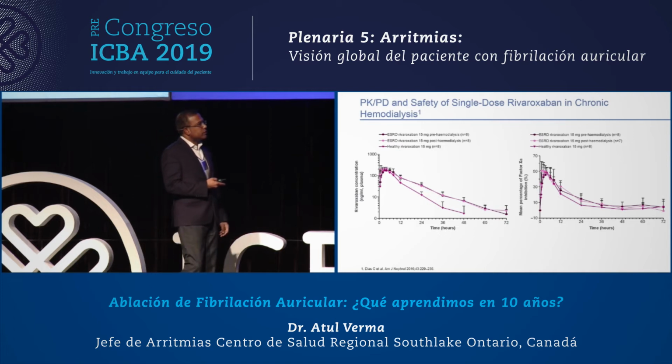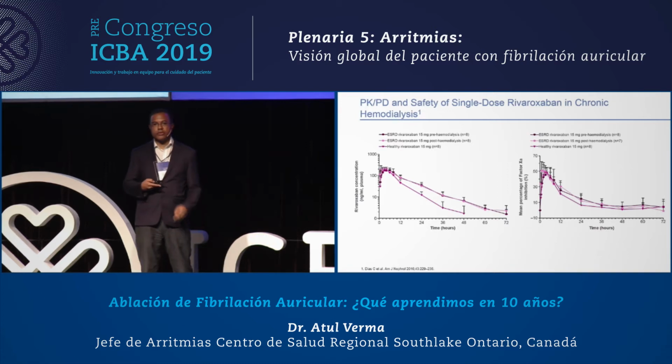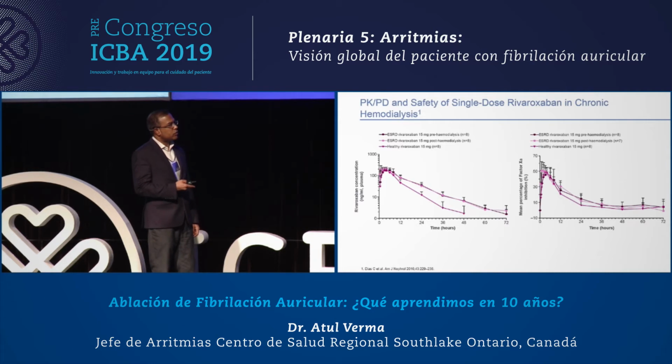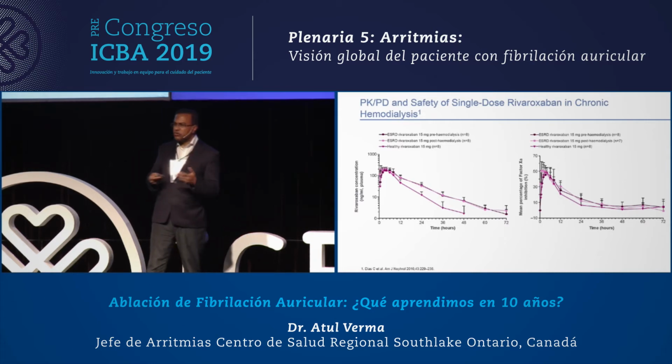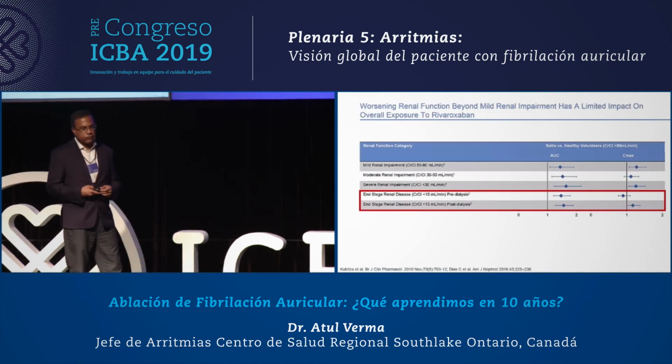So this is an example of rivaroxaban, and you can see that the pink curves represent healthy volunteers, whereas the gray curves represent patients who are receiving 15 milligrams of rivaroxaban on dialysis. And you can see that the concentration curves and the anti-Xa activity curves are pretty much exactly the same in all of these patient populations.